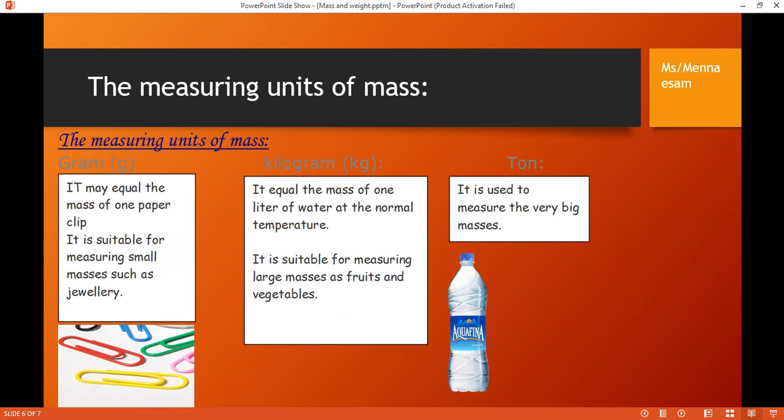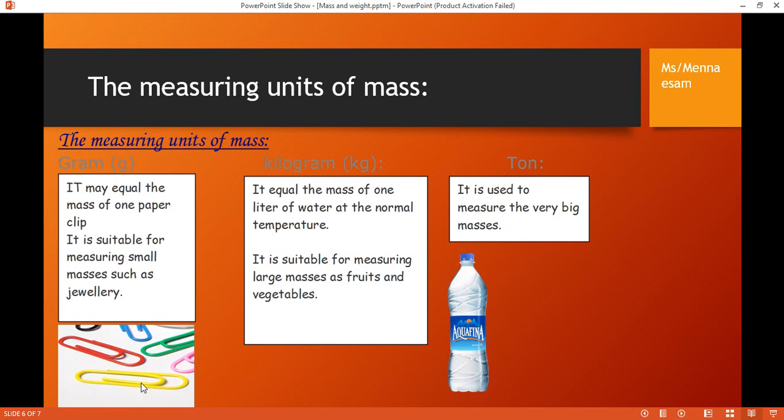Great. Okay, let's learn the measuring units of mass. We have three measuring units of mass: gram, kilogram, and ton. Of course, you know that gram is suitable to measure small masses such as jewelry, chemicals, gold, the thing that is so tiny or so small, and it may equal the mass of one paper clip. This is the paper clip, of course you know it.